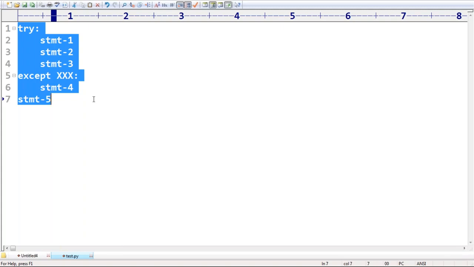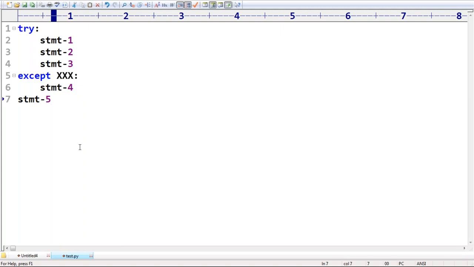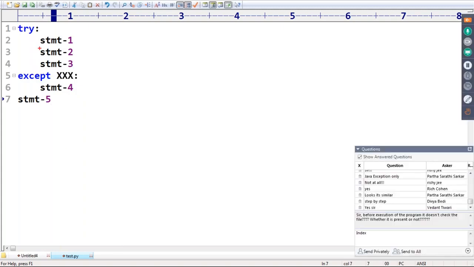Now there are some conclusions I want to talk about. Sir, within the try block, the first conclusion: if anywhere an exception rises, immediately the control comes to the except block. After completing the except block, the control never goes back. Are you getting it? The control never goes back. So within the try block, if anywhere an exception rises, even though you handle the exception, the rest of the try block won't be executed. Remember that, sir.